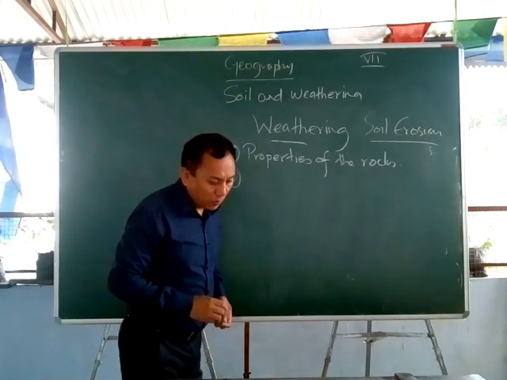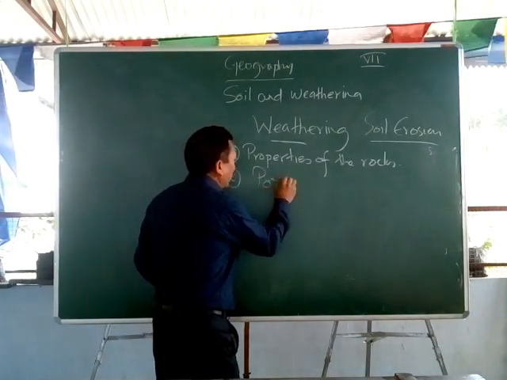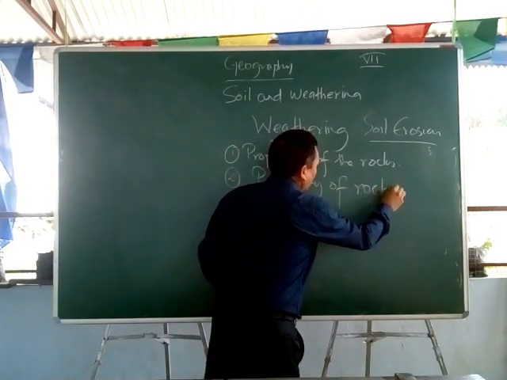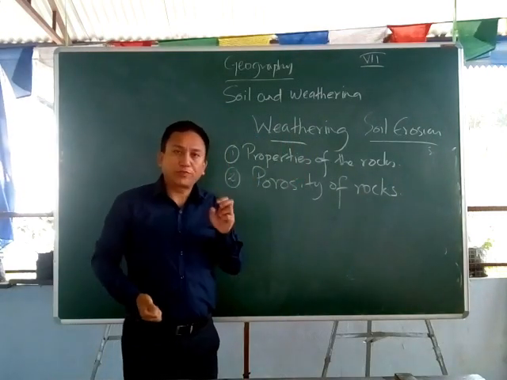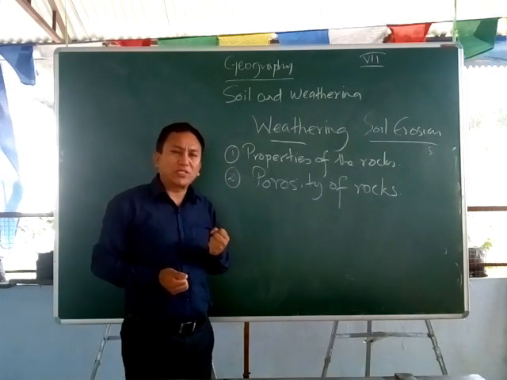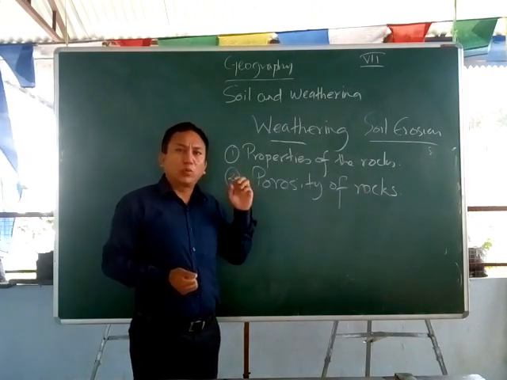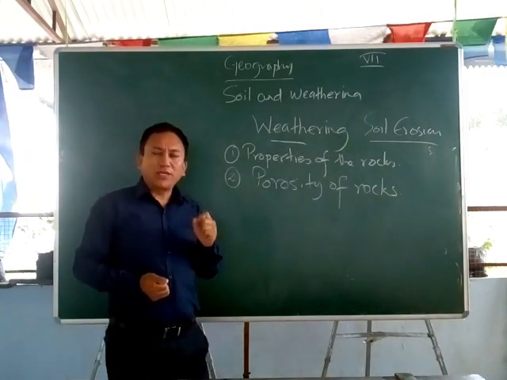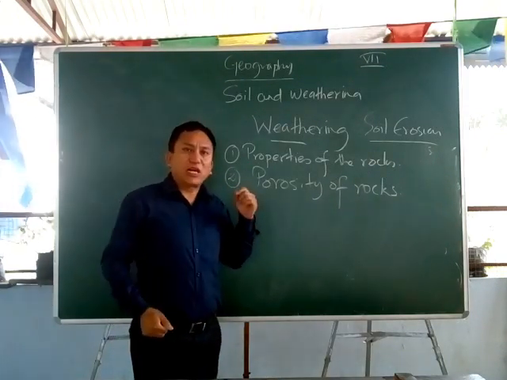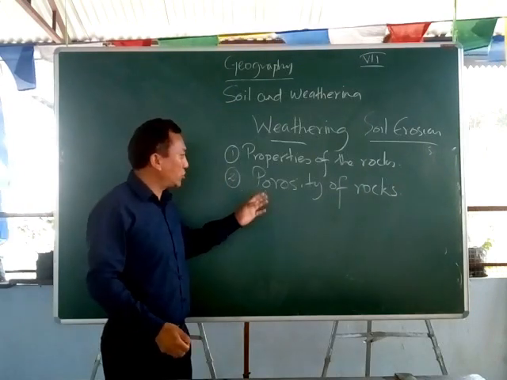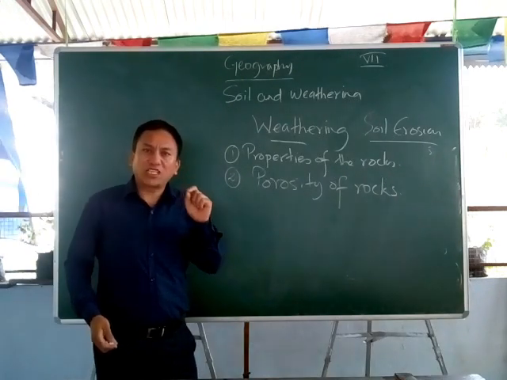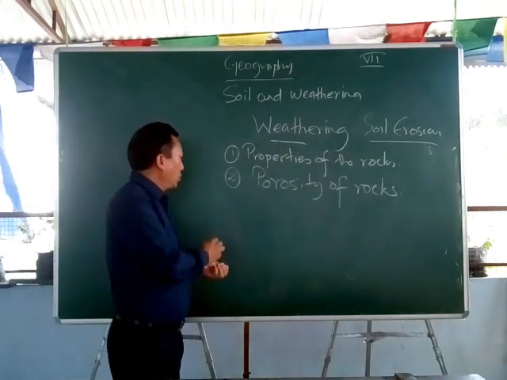Number two we have is porosity. Porosity of rocks. Some rocks absorb water, and when these rocks absorb water, or when the water collects in the rocks, what happens is at night time, in cold places, the water is turned into ice. And when that happens, the volume of the water increases, ice increases, and thereby the rocks are broken down. So that is how, because of the porosity of the rocks also, rocks are broken down because of the action of frost. That's number two.